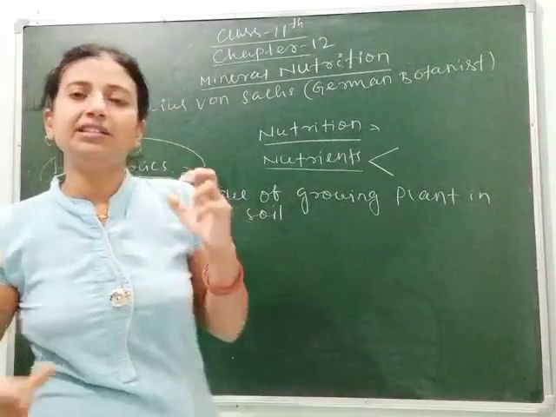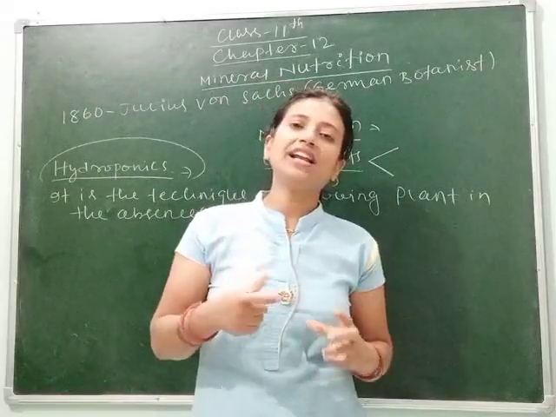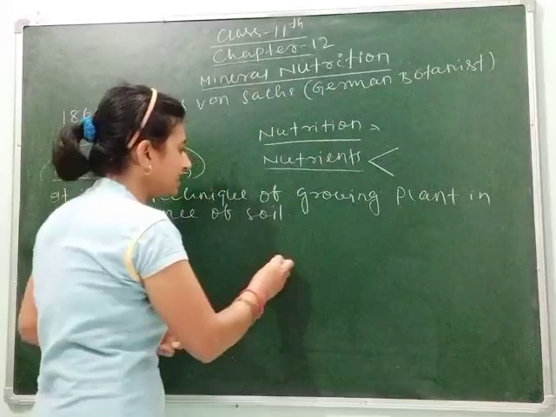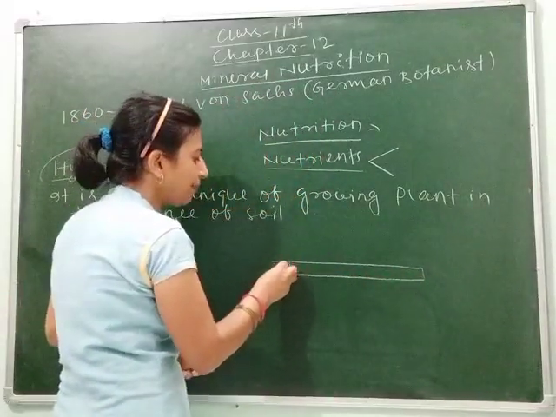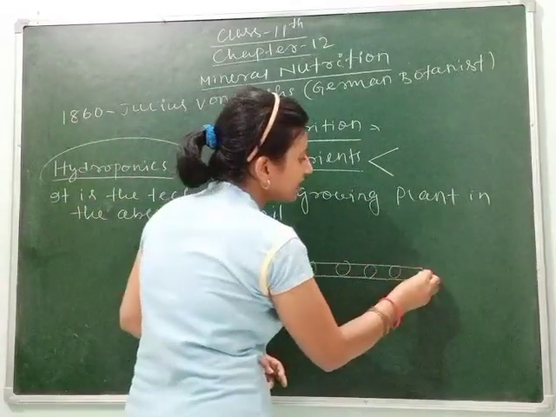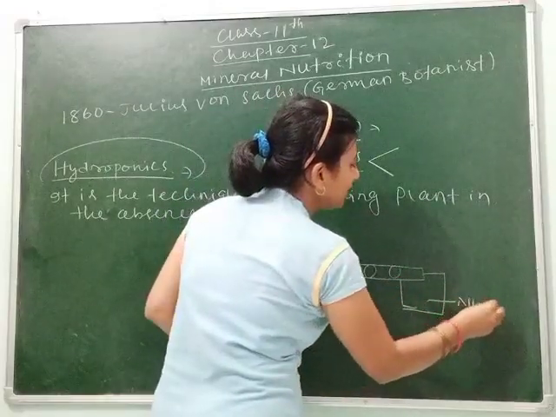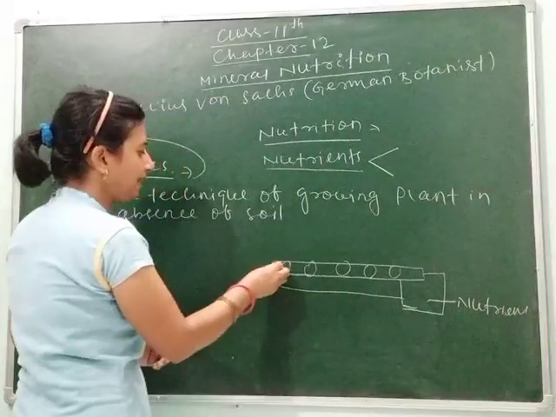In this method, the plants are grown in a medium in which nutrients are provided through water and the root is immersed in it. Suppose this is the tube in which many plants are implanted like this. Here is the nutrient solution, which is taken by the plant.